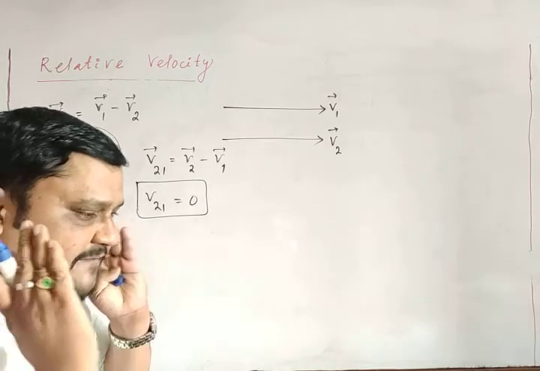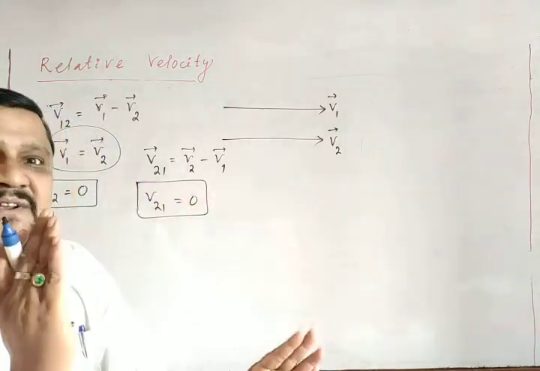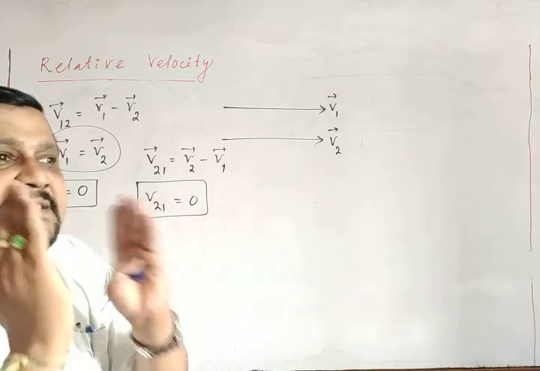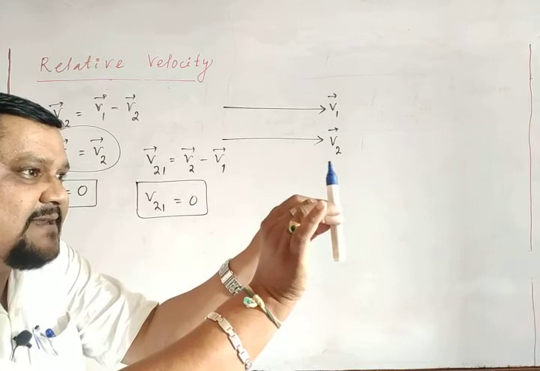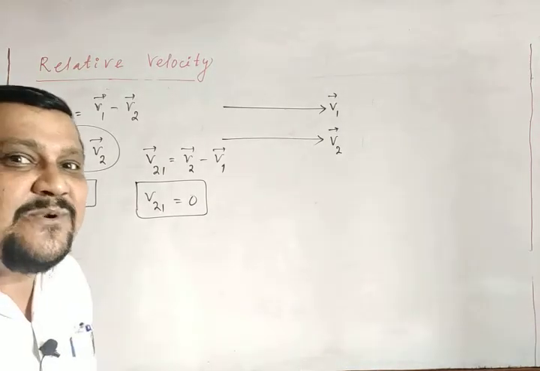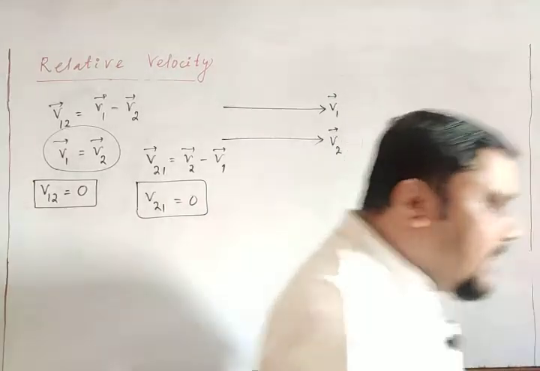Two trains moving parallel to each other with the same velocity appear stationary to each other. There is no relative velocity, they appear stationary. Two bodies moving with the same velocity in the same direction appear stationary to each other. You might have observed this thing.